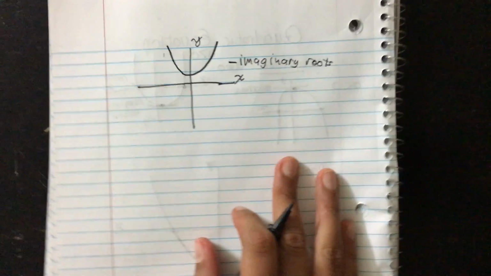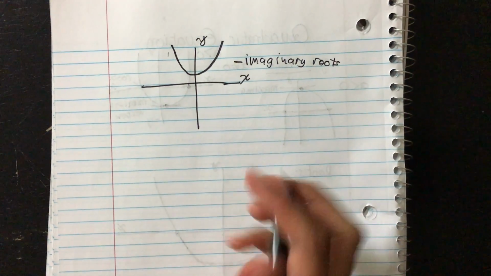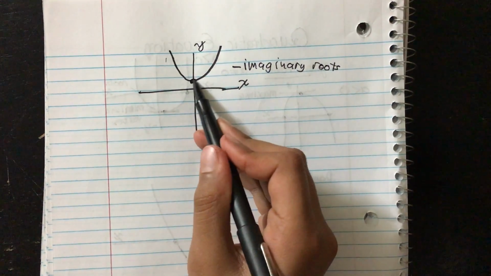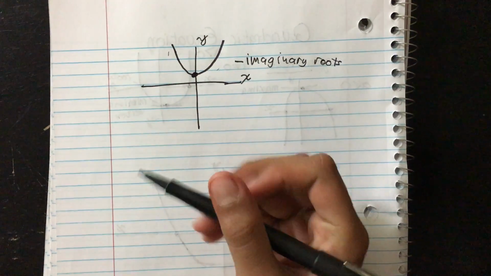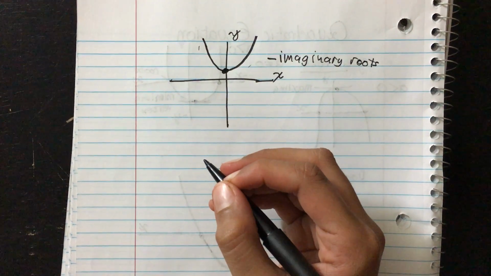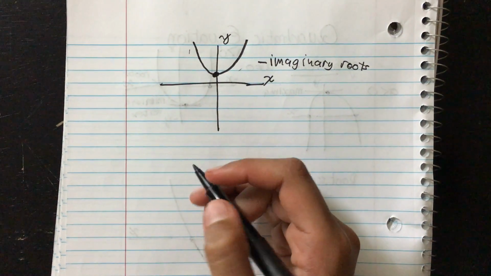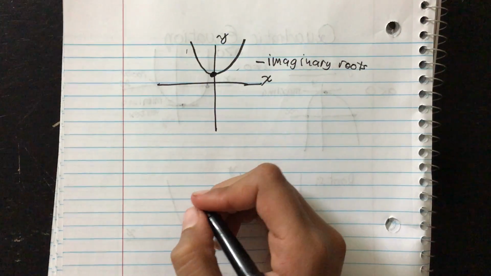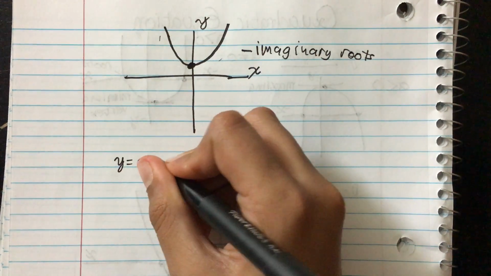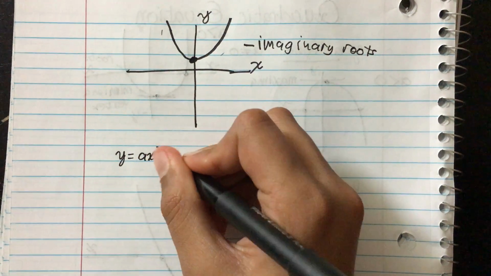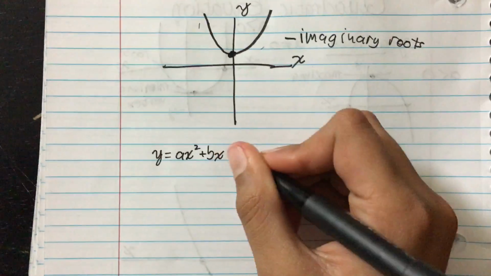So now, how do you calculate this vertex I've been telling you about? This vertex, the one that's in the middle of this whole parabola. Well, it's not that complex of a formula, but you're going to have to use that d I was telling you about, that new coefficient d. Let me write the quadratic equation again: y equals ax squared plus bx plus c.